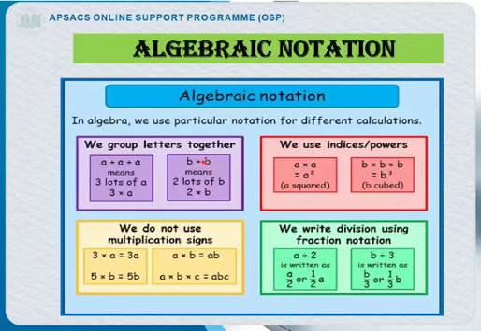See, if we add them, they will become 2b. In algebra we do not write 1. Students, remember, in algebra we do not write 1. If there is a single variable without any coefficient, that means there is a 1. So 1b plus 1b is equal to 2b.